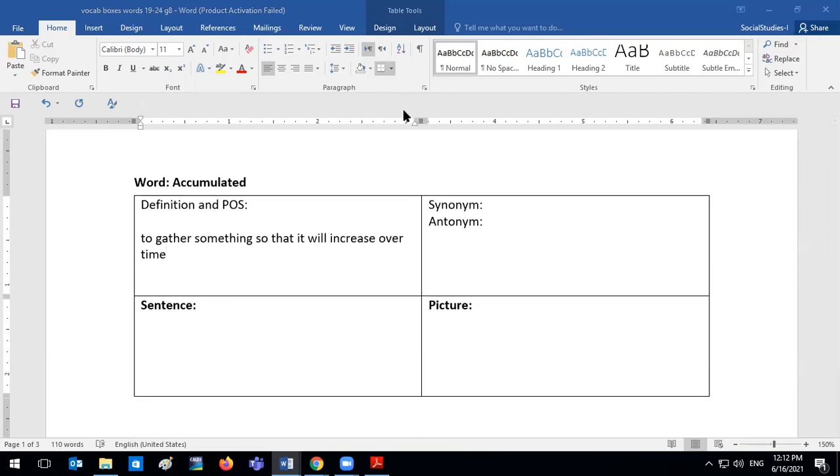Is it a verb or a noun or what is the part of speech of accumulate? Verb. Yes, that's correct. It is the verb.